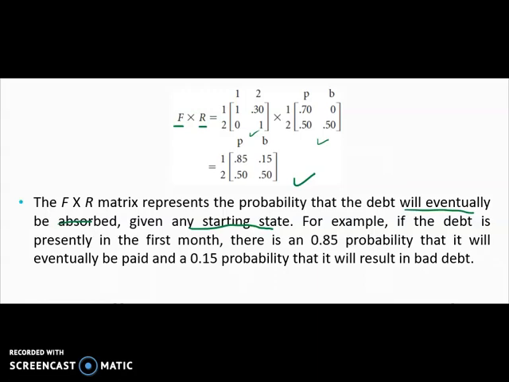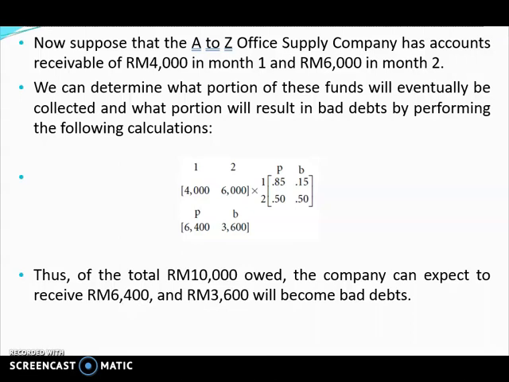So for this example, if the debt is in the first month, there will be 0.85 probability that it will eventually be paid, and 0.15 probability that it will result in bad debt. Similarly, if currently we are in state 2, there will be 0.5 probability that it will be paid, and 0.5 probability that it will become bad debt.